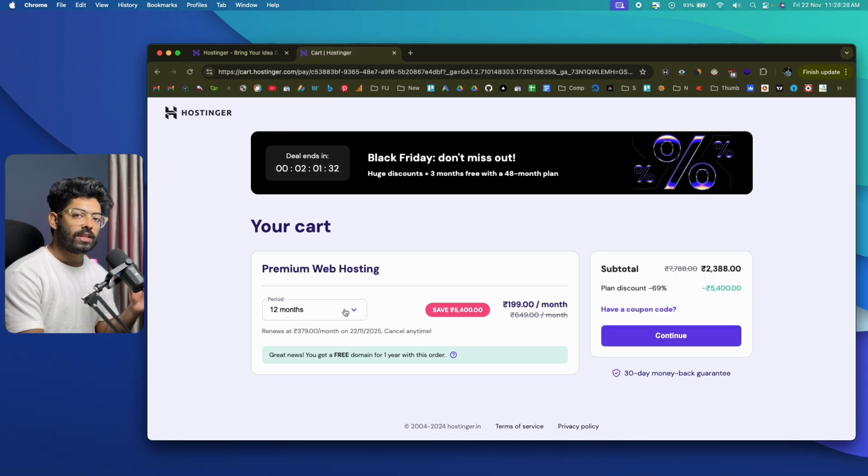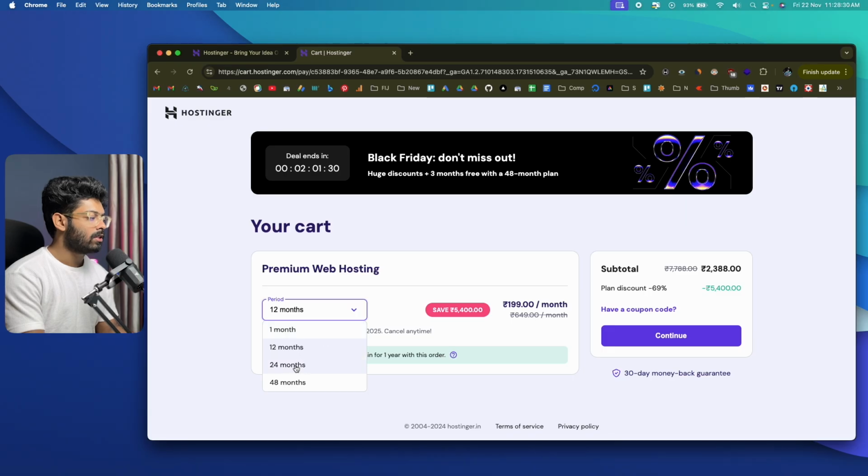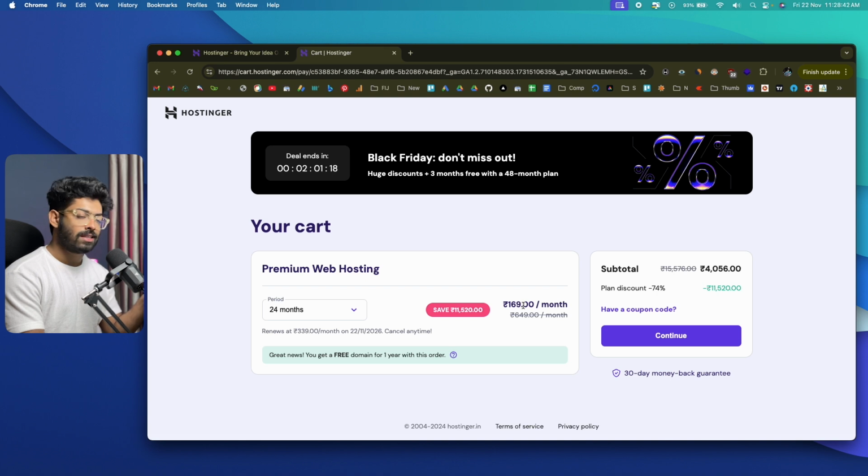And again, if you want to register for a longer duration, you can click on this drop down menu and select that. One more thing I want you to notice is that if you select 12 months, the payment will come to around 199 rupees per month. Now if I select 24 months, that will drop to 169 per month. If I select 48, it will drop further down to 129 rupees per month. So basically, the longer the duration, the lower the monthly pricing.